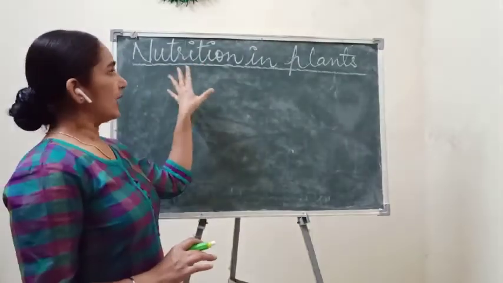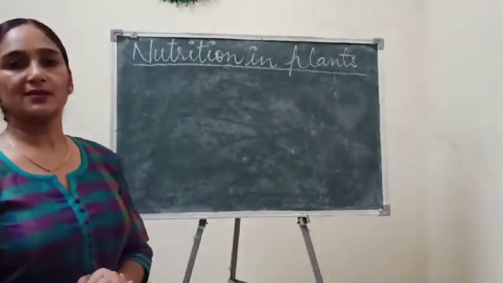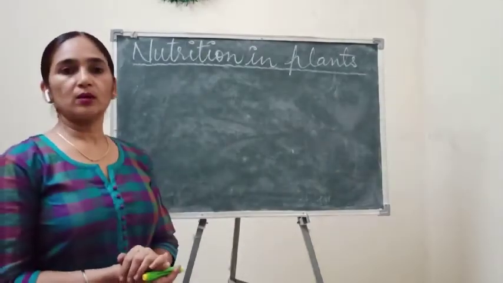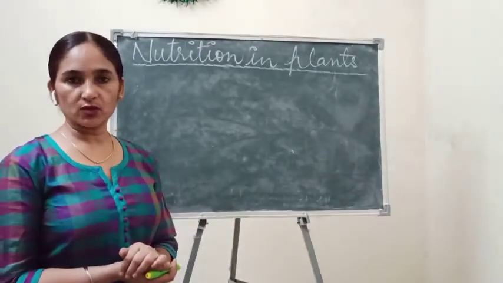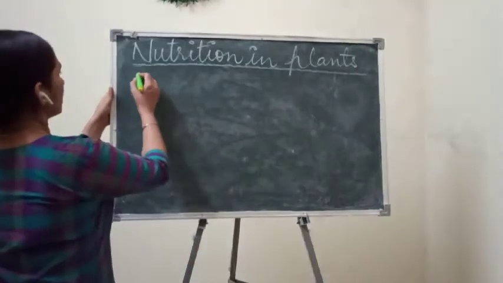As you know, children, in nutrition of plants, you have studied about two main kinds of nutrition. Which are those kinds of nutrition?